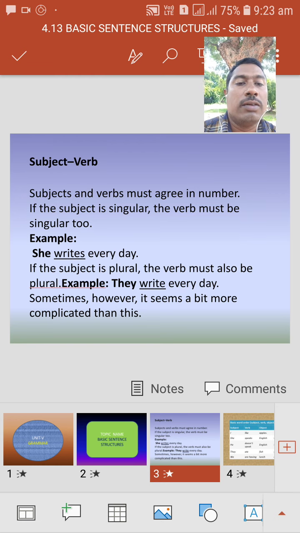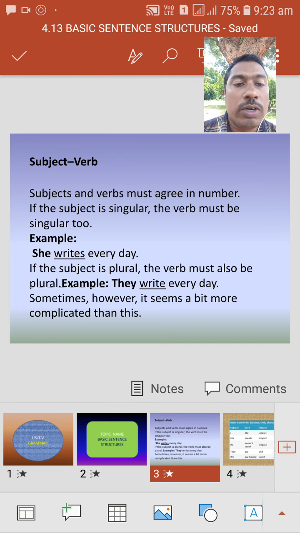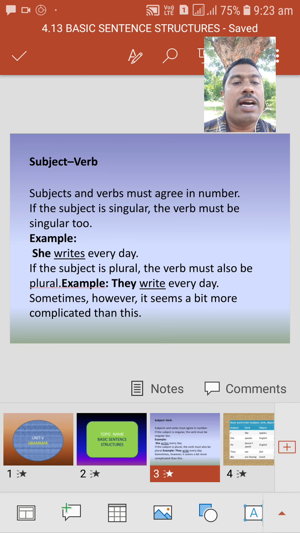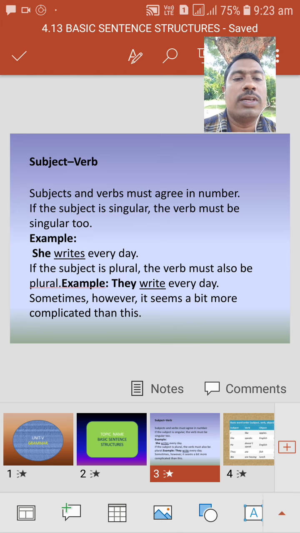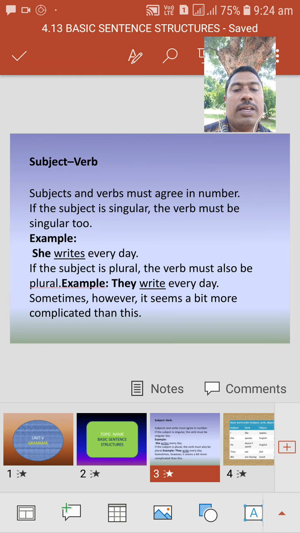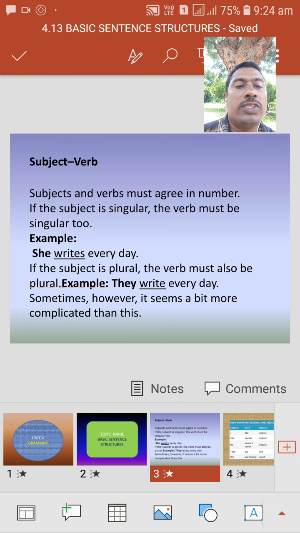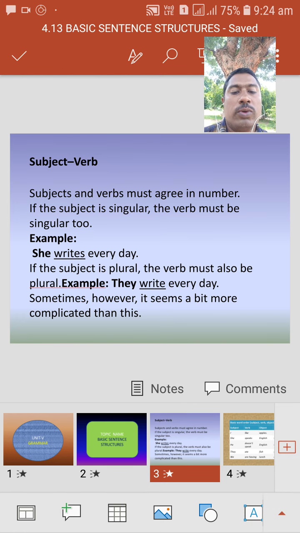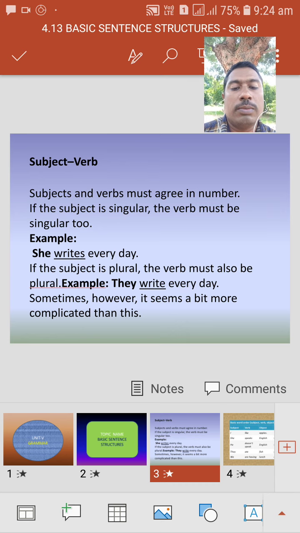According to the structure, we should maintain subject plus verb in this sentence. Every day is the adjunct, meaning extra information which we have added to the sentence. That is not the criterion, but we should maintain subject plus verb in a sentence. That is important. Next, if we have a singular subject, we should use a singular verb; if we have a plural, we should use a plural verb. They write every day. They is the plural, and write is the V1.